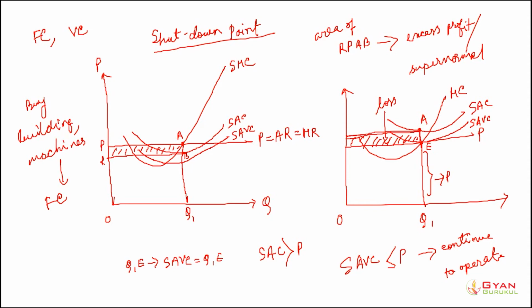And it has the possibility that in the long run it may cover its fixed cost as well. In the long run all the costs would be variable, so the average cost would fall. Other firms may exit the market.